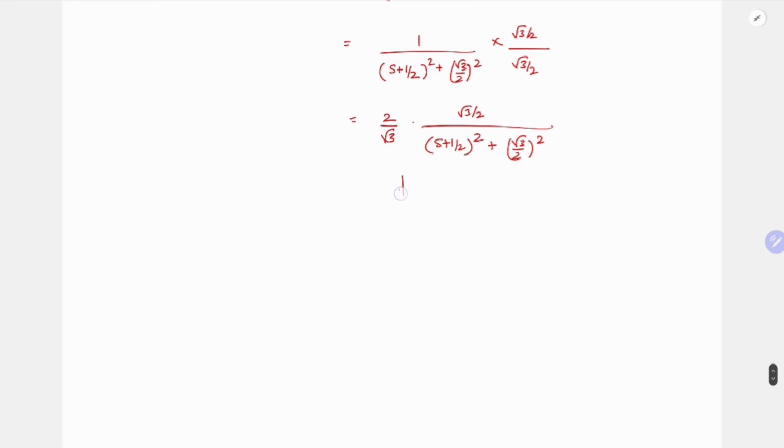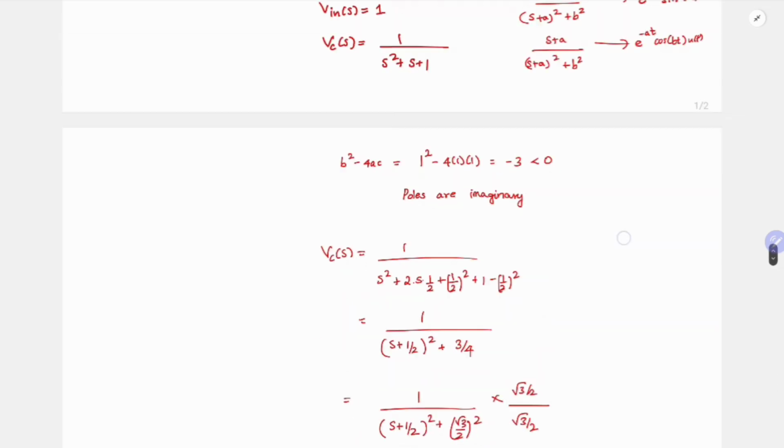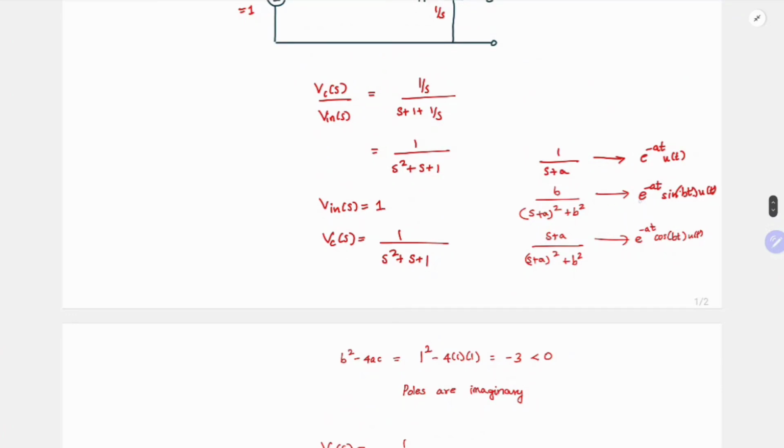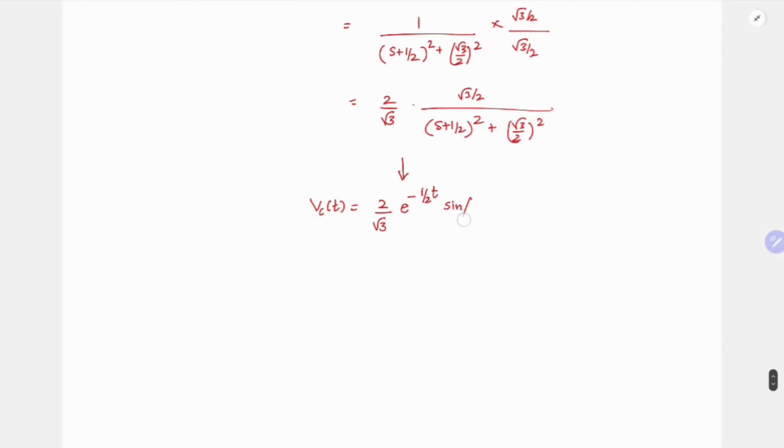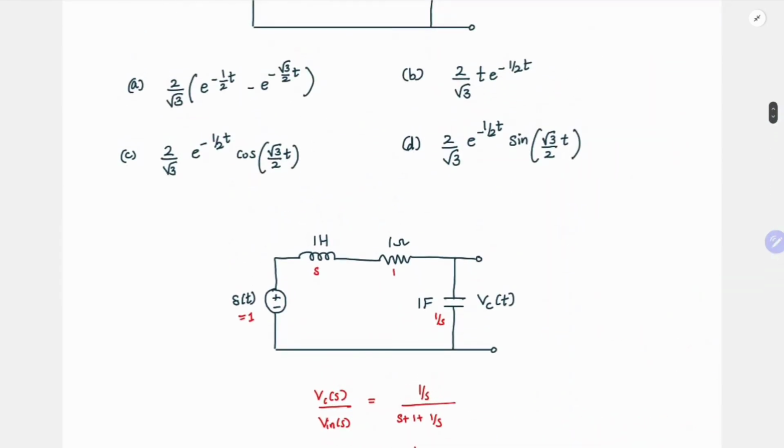If you convert it into the time domain, Vc of t will be 2 by root 3 times e power minus 1 by 2 t, because a here is half, and b is the frequency of the sine, so you have sine of root 3 by 2 into t. This is what we already guessed. So our option is option D.